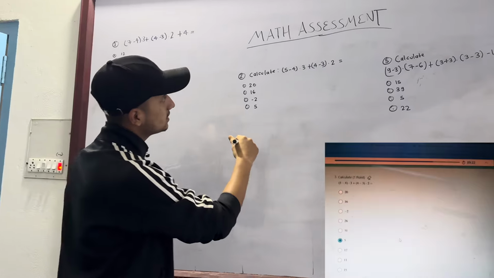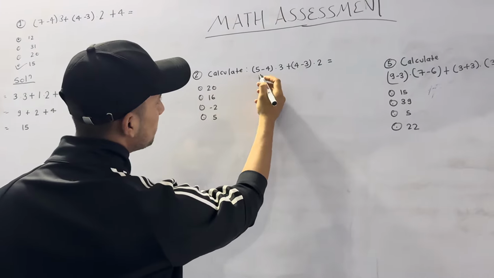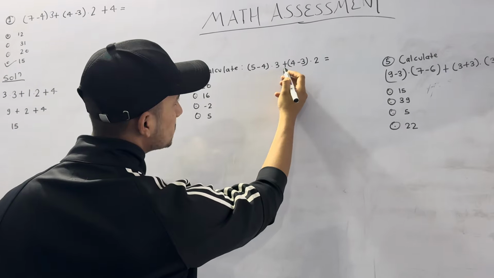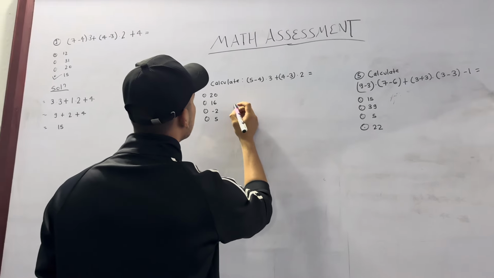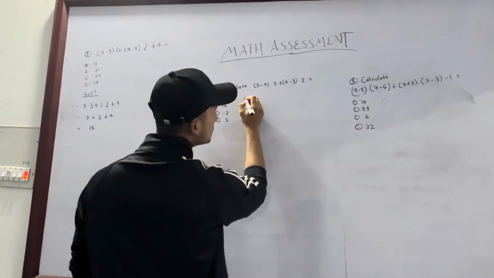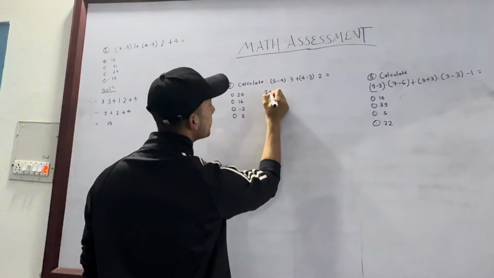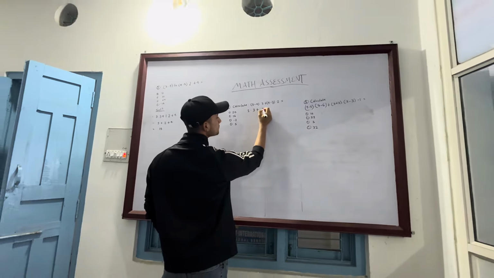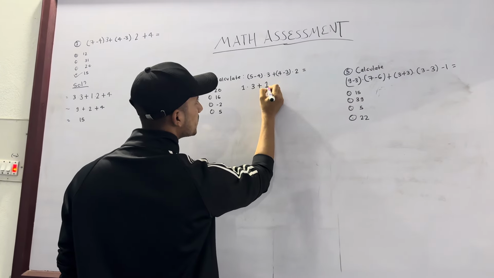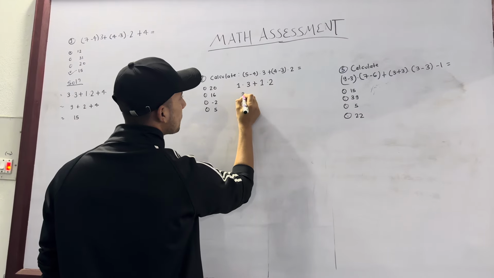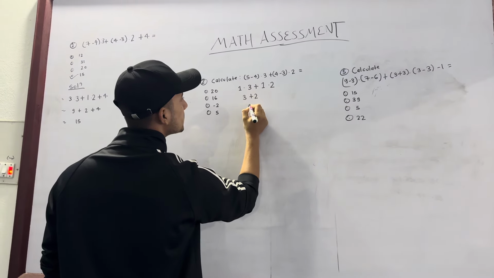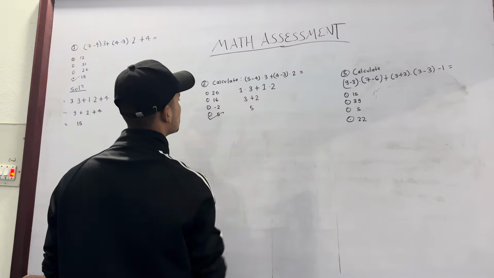Here is the next question: calculate 5 minus 4 multiplied by 3 plus 4 minus 3 multiplied by 2. The solution will be 5 minus 4, 1, multiplied by 3, plus 4 minus 3, it's 1 again, multiplied by 2. So 3 plus 2 is actually 5. So this is the correct answer.